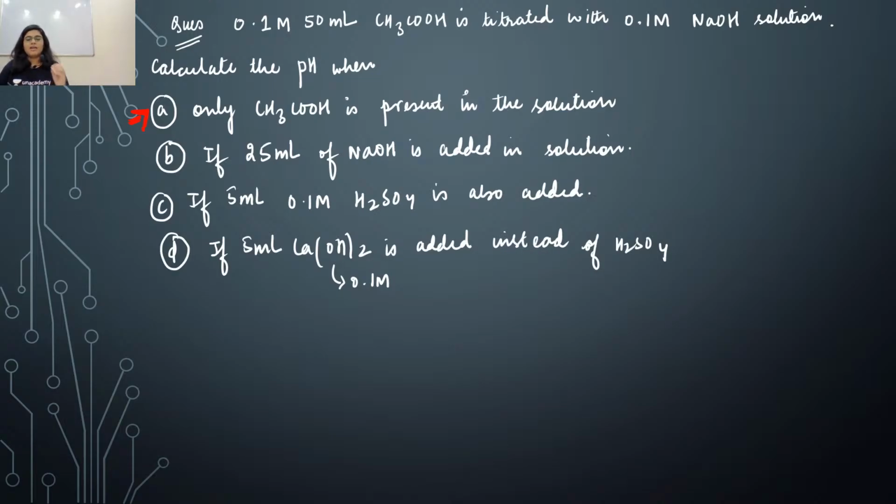This is a question on ionic equilibrium from the subunit buffers, and it is in front of your screen. What you have to do is solve part A. I'm giving you enough time. Whenever you are done with the question, write your answer in the comment section. Otherwise, tell me that you need the solution for this question. You have to give me the answer for option A first, and then we'll do the subsequent parts. In case of any doubt, please feel free to ask in the comment section.